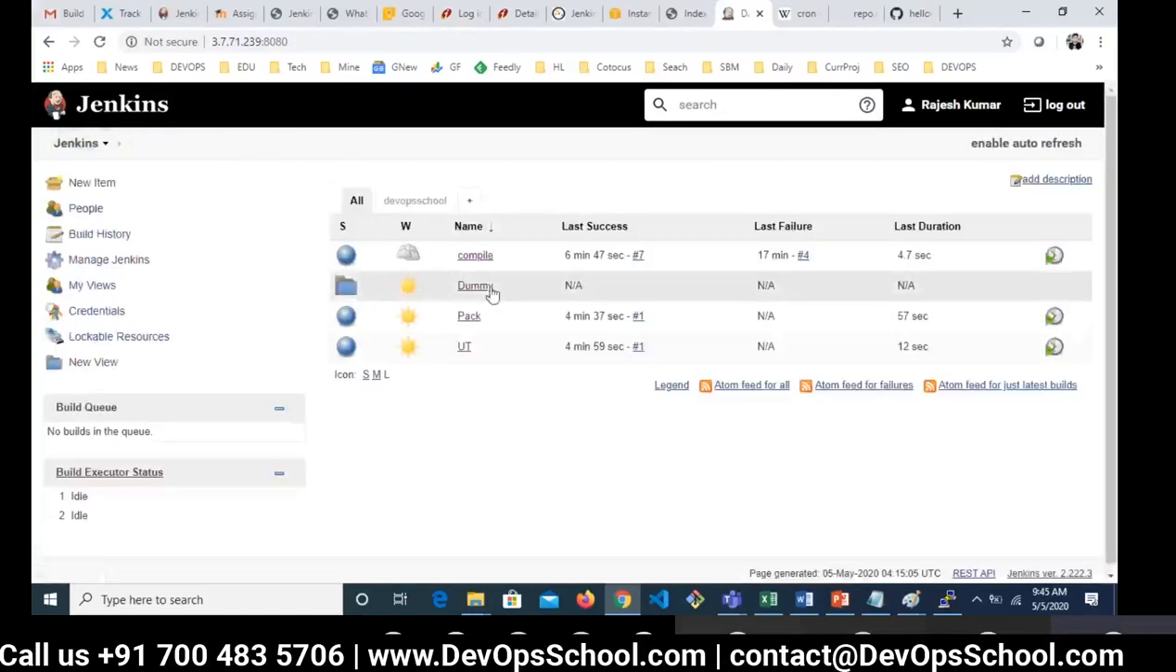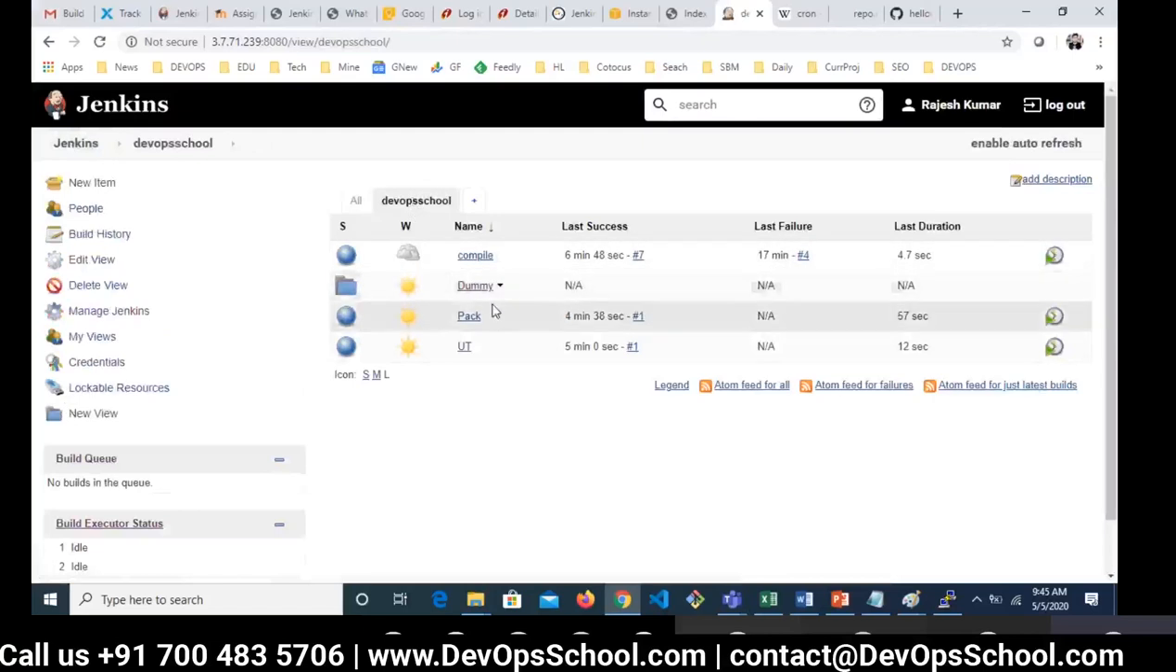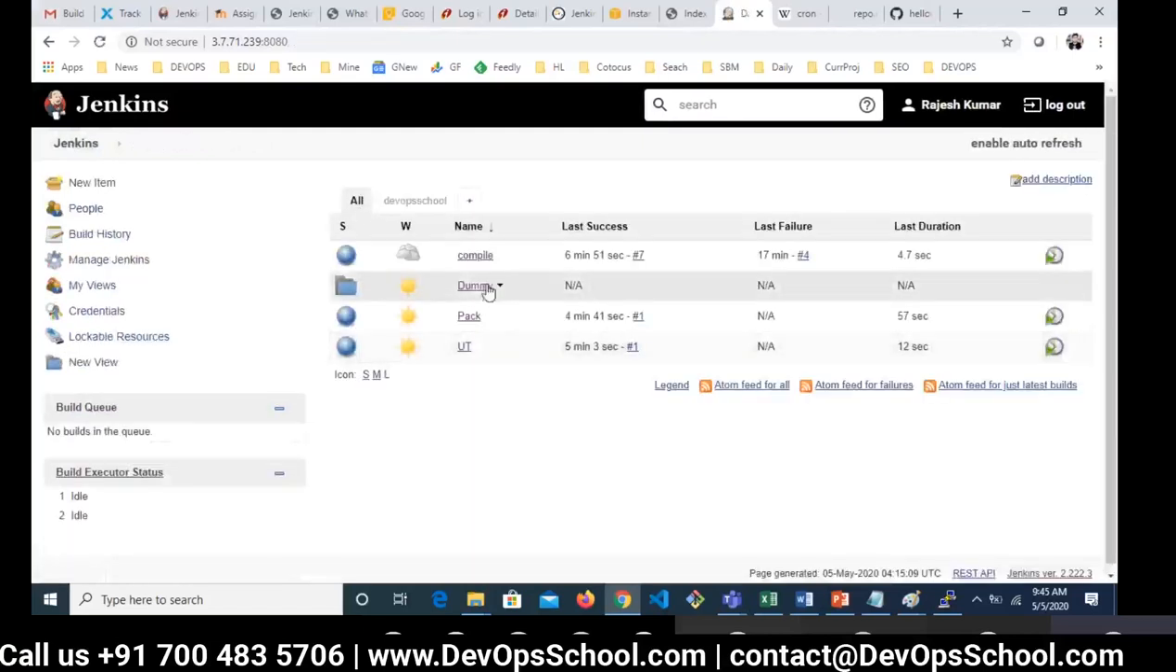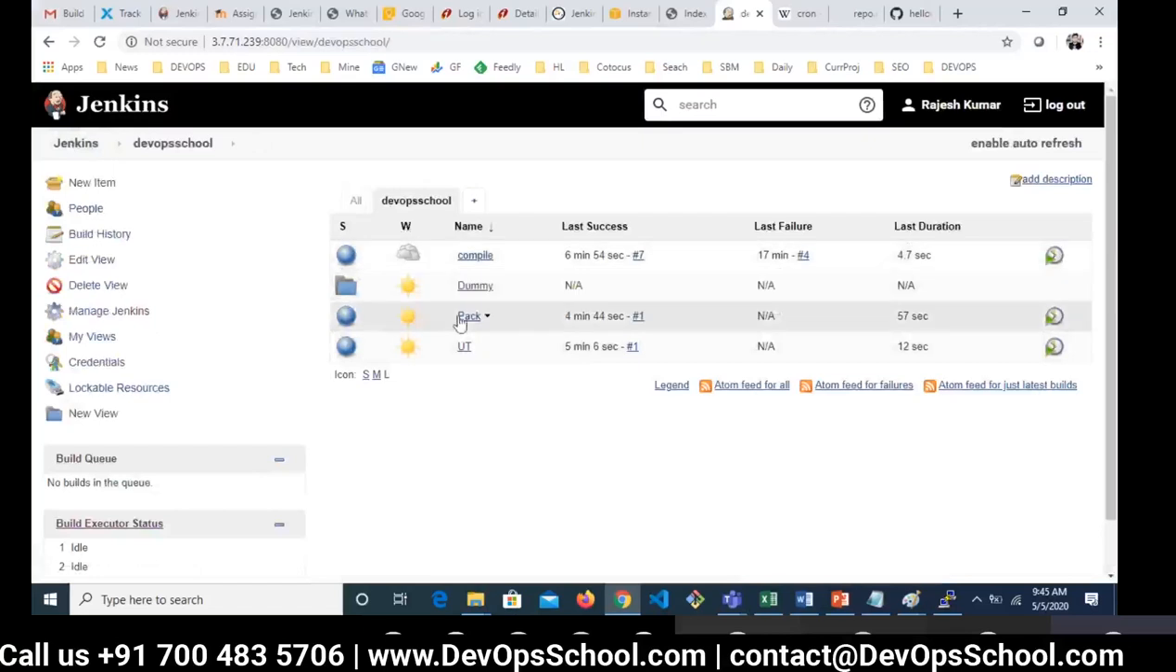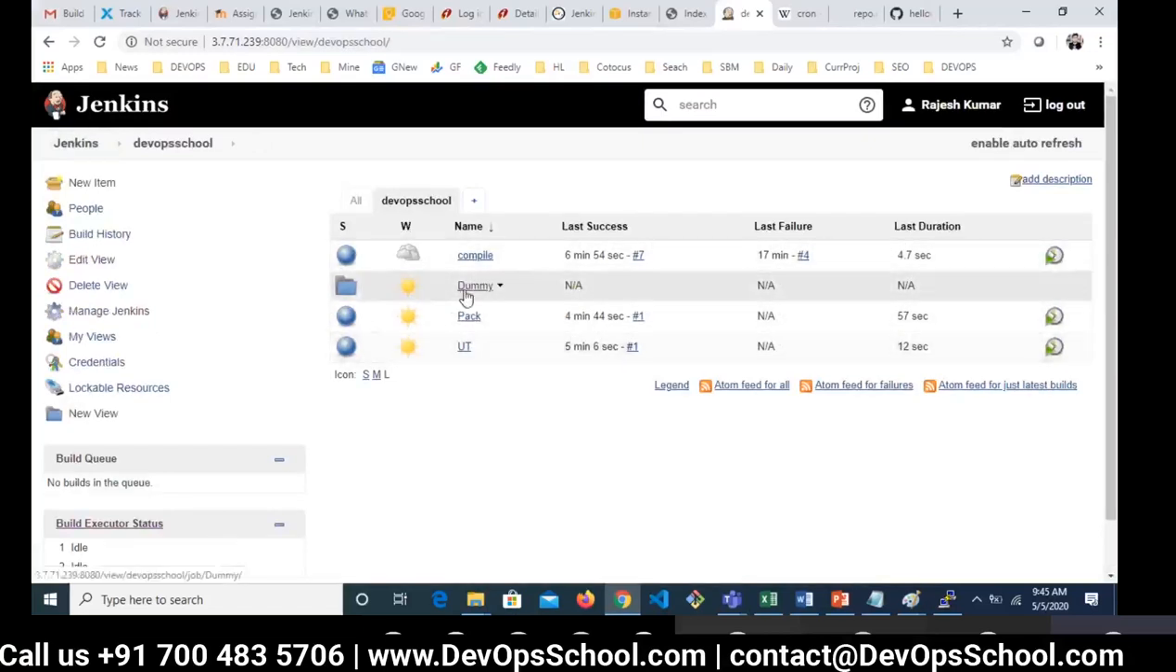So now you see here, DevOps School has one folder. Okay, folder, you can see it here also. So in DevOps School, you have one folder, and then you can have 3 jobs and multiple. So this is the way, if you want to organize your projects, jobs and folders, you can do that.